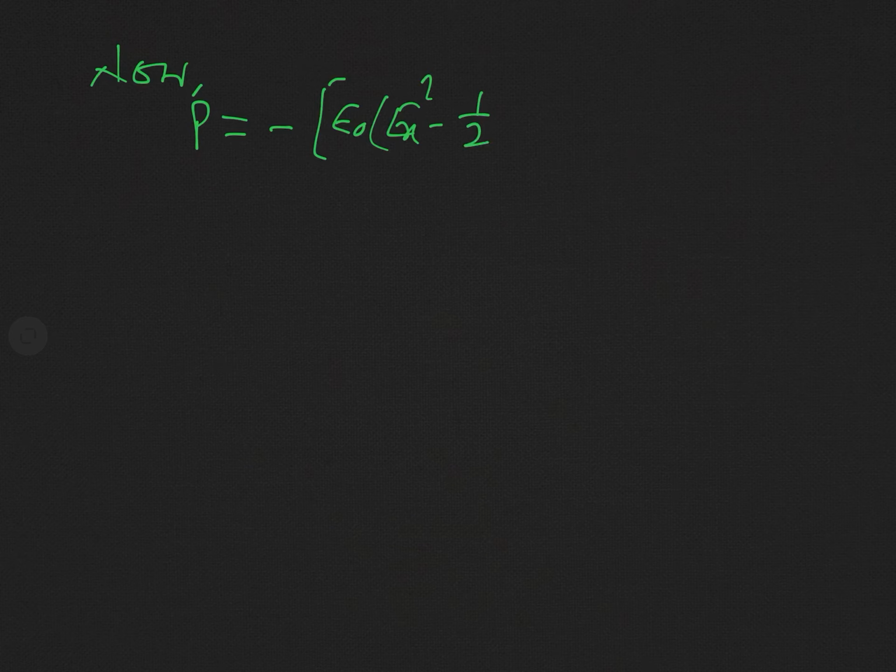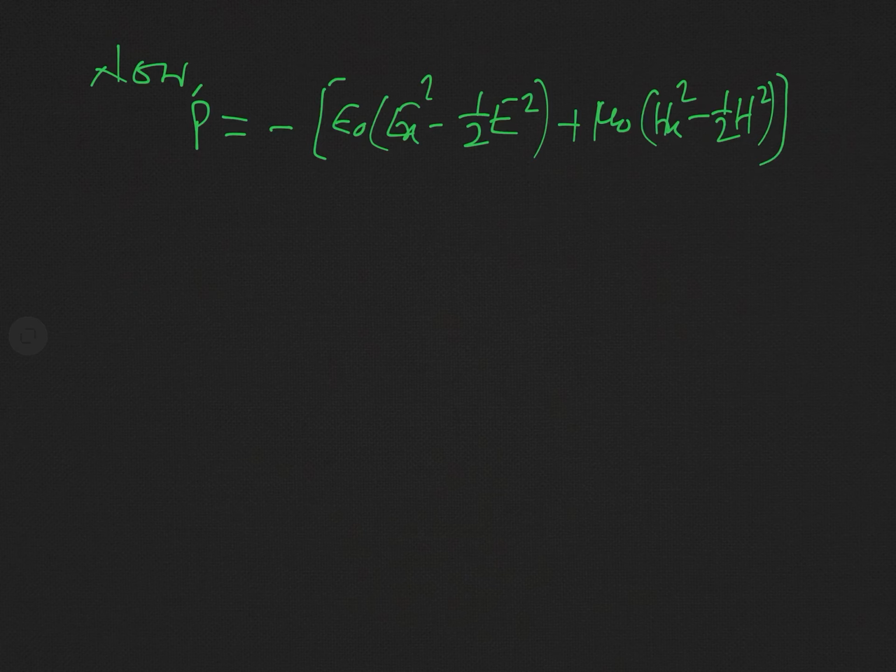So now, what will be the expression for the radiation pressure? I am just repeating the result we have just calculated. P is equal to minus epsilon naught into Ex square minus half E square, plus mu naught into Hx square minus half H square.